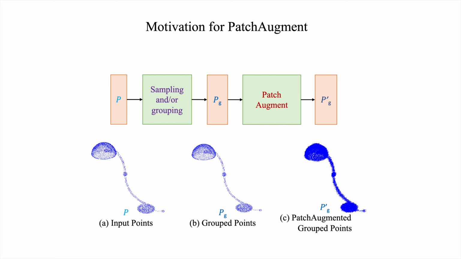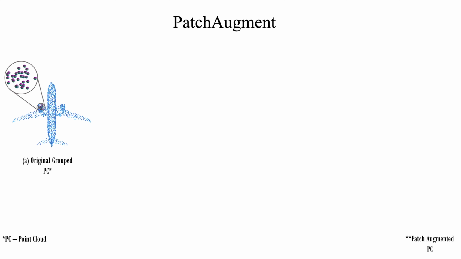Our patch augment applies different amounts of augmentations to different neighborhood points. Hence, the number of points representing the object increases by several folds in the case of patch augmented grouped points. Consider an object after the sampling and grouping layer and a neighborhood at a specific point. Applying patch augment to these points is as follows.